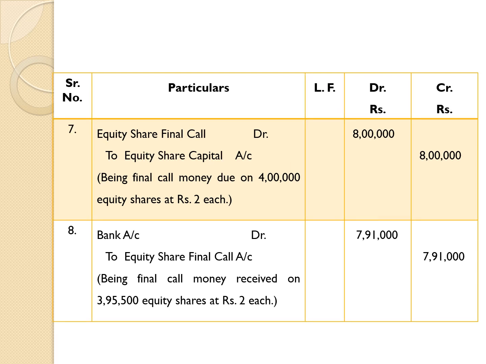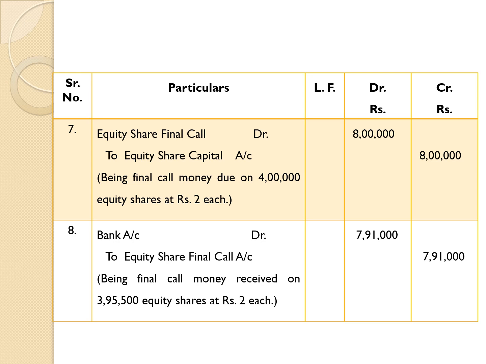In this way, we have passed up to this level 6 entries: 2 entries regarding application, 2 entries regarding allotment, 2 entries regarding first call, and now we are going to pass 2 entries regarding final call.